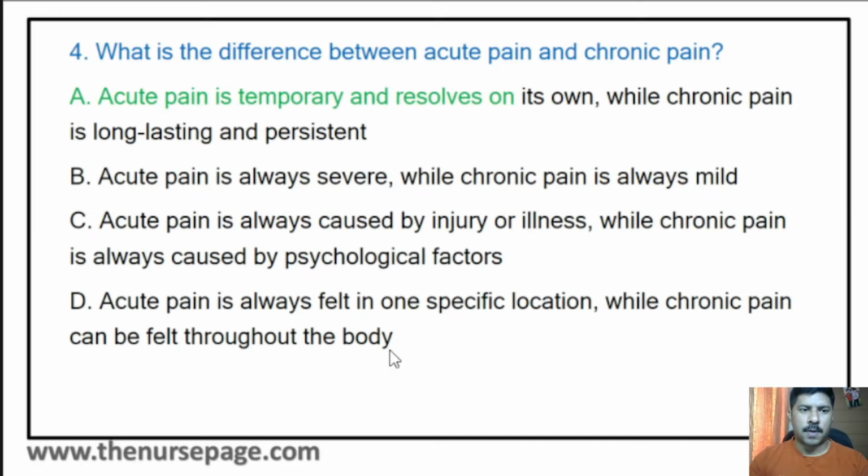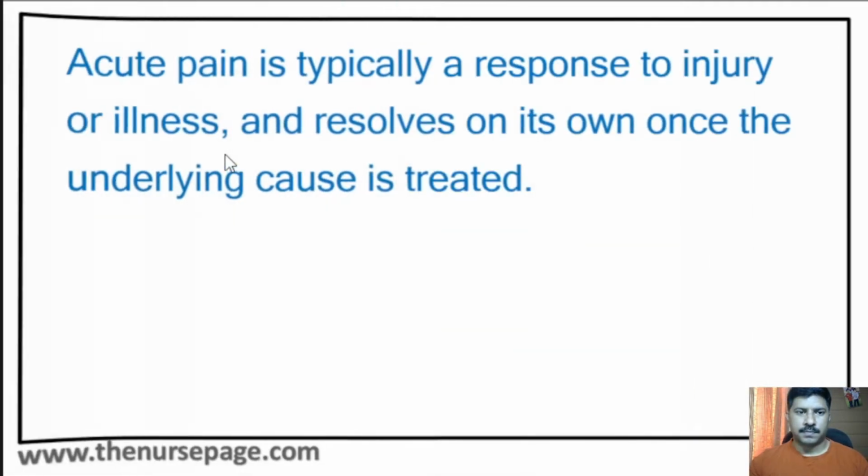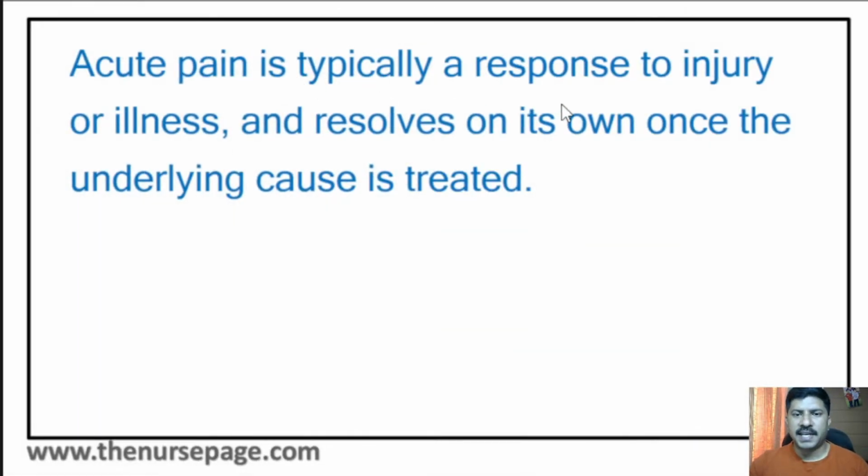Here the correct answer is option A, that is, acute pain is temporary and resolves on its own, while chronic pain is long lasting and persistent. If pain is long lasting, more than 6 months, it is called chronic pain. Pain with a duration of less than 6 months is known as acute pain. Acute pain is typically a response to injury or illness and resolves on its own once the underlying cause is treated.